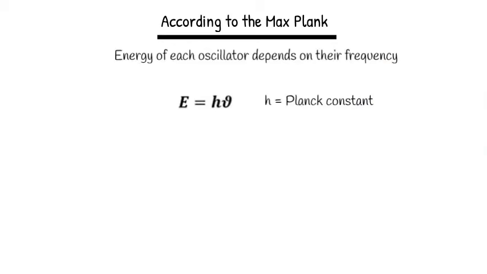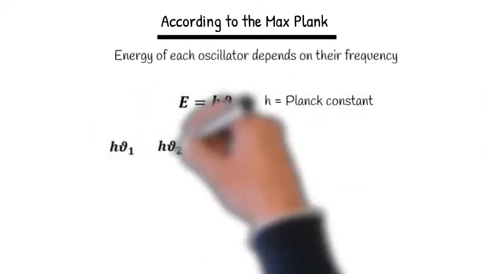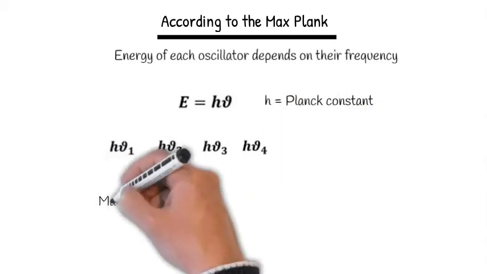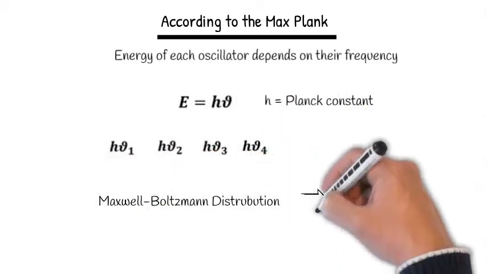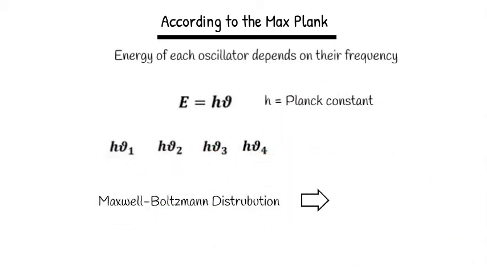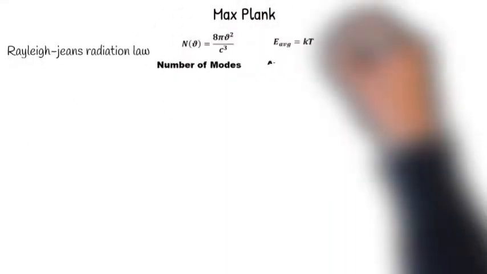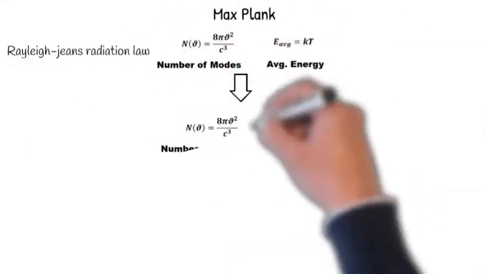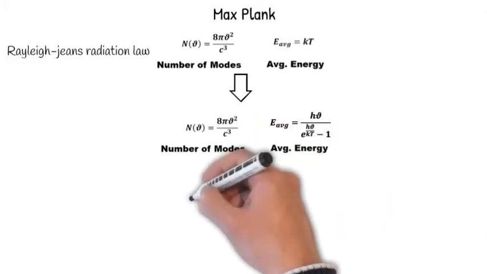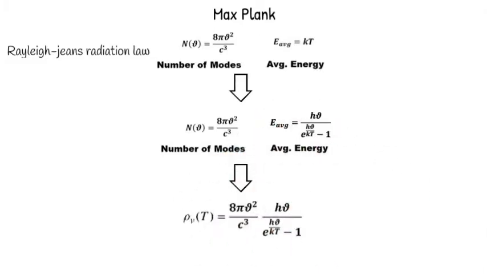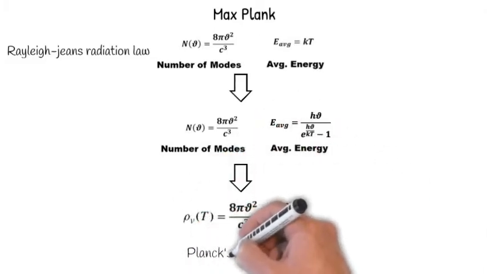If the cavity radiation has different frequencies, then Planck calculated the average energy of all radiation with the help of Maxwell-Boltzmann distribution, which came to h nu over e to the power h nu upon kT minus 1. When Planck replaced the average energy of Rayleigh-Jeans law with this, he got a new equation for energy density, which is known as Planck radiation law.